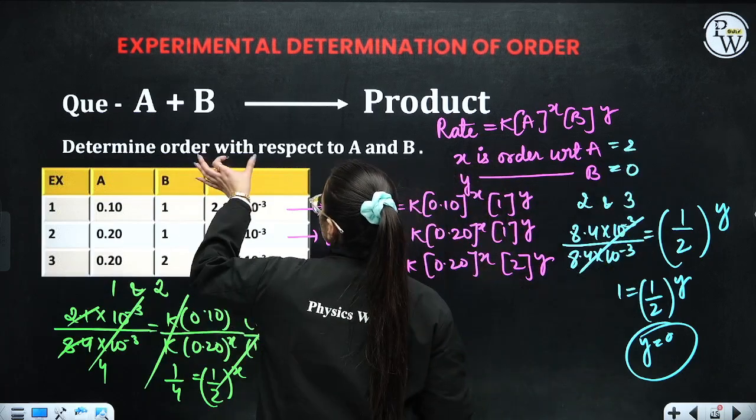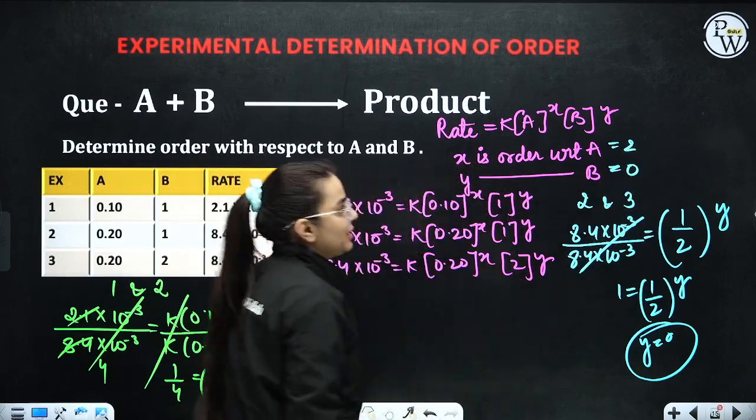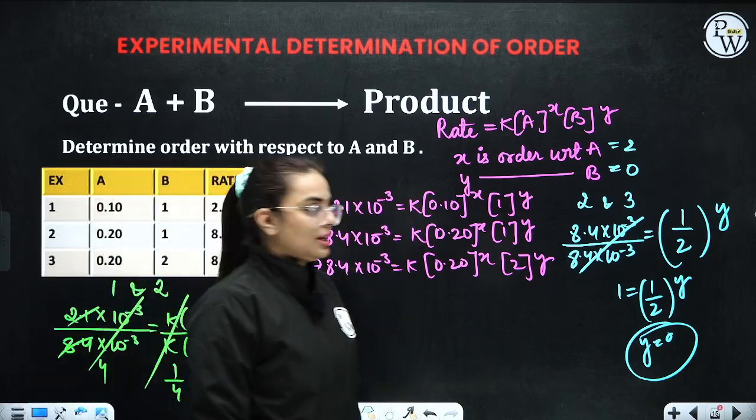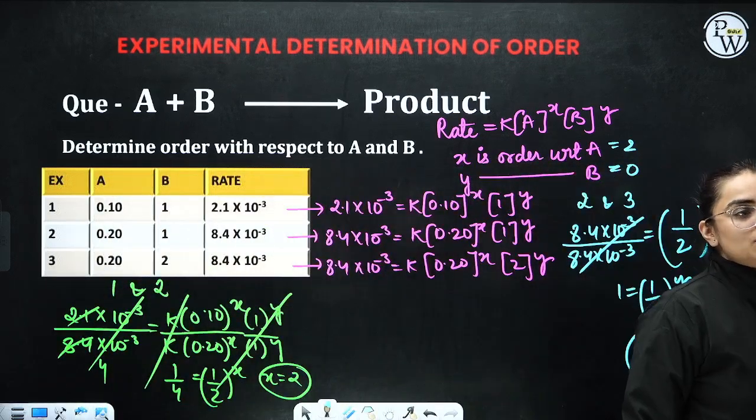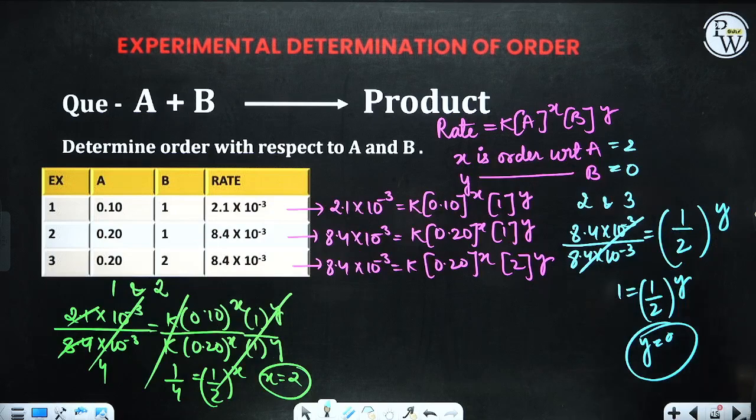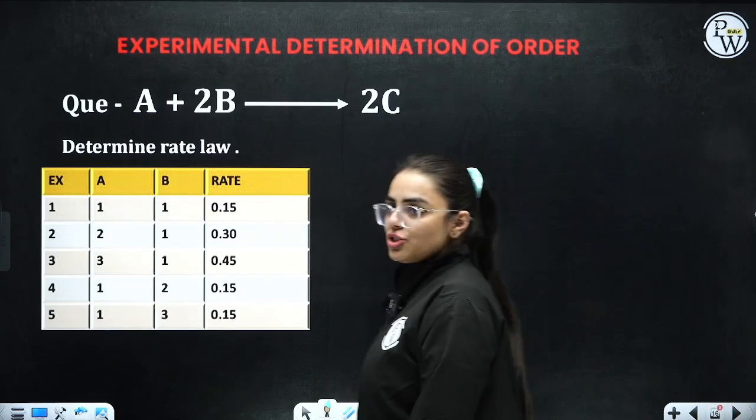So what is the order with regard to A and B? I have already written. It is 2 and 0. Clear? You can take a screenshot of this question as well. Now I am moving on to the next question. Coming on to one more question on experimental data.